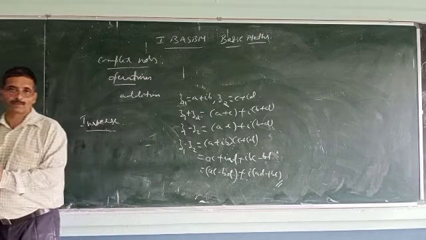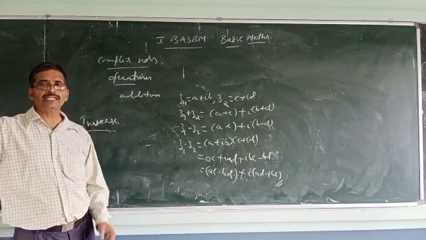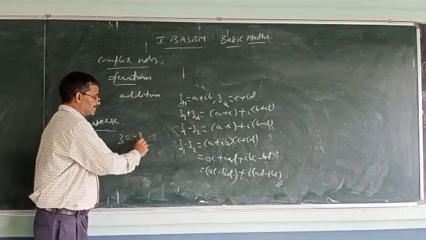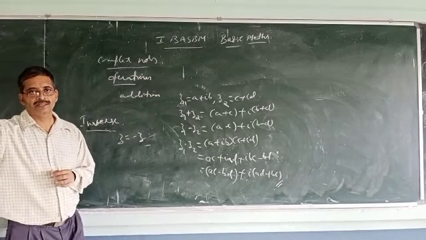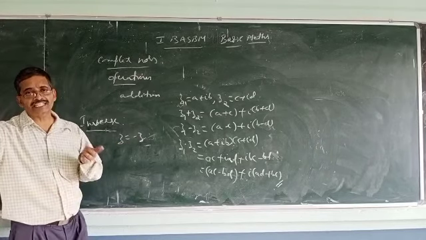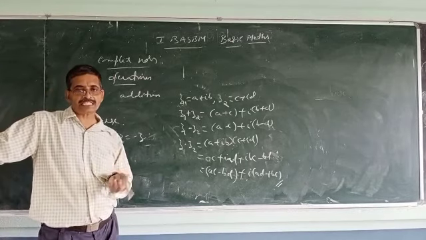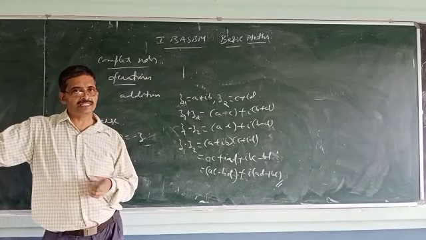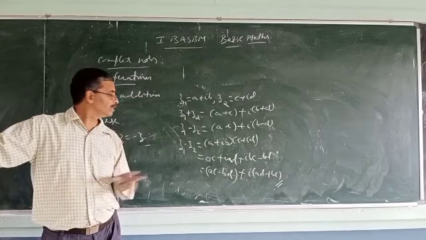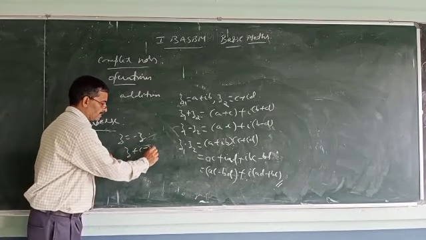There are two types here. One is additive inverse, another one is multiplicative inverse. What is additive inverse? If z is a complex number, then minus z is its inverse under addition, such that z plus minus z equals 0.